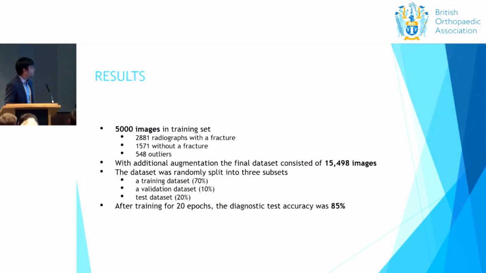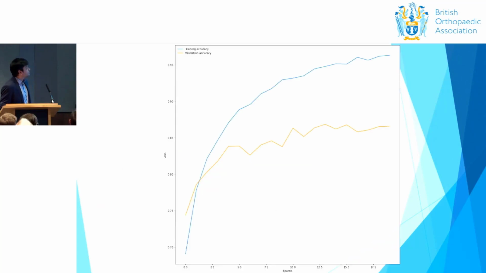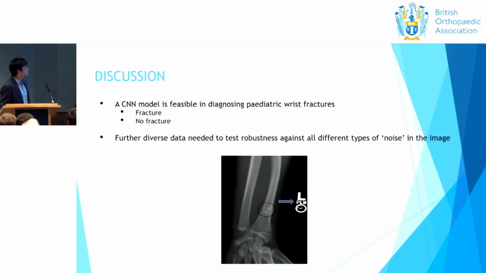So after training for 20 epochs, the diagnostic test accuracy was 85%. This is what the graph looks like for training. The training accuracy peaked at 96%, whereas the validation accuracy was somewhere between 85 and 86%. That's what the orange line represents.